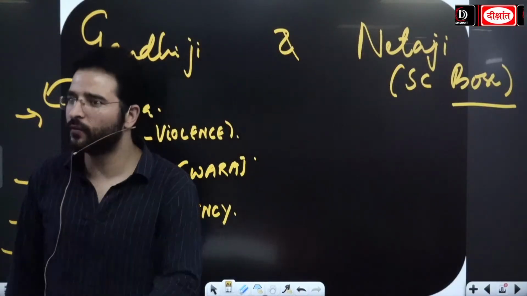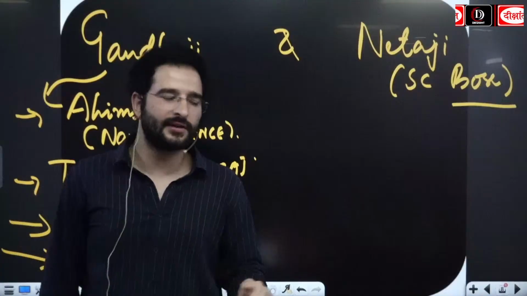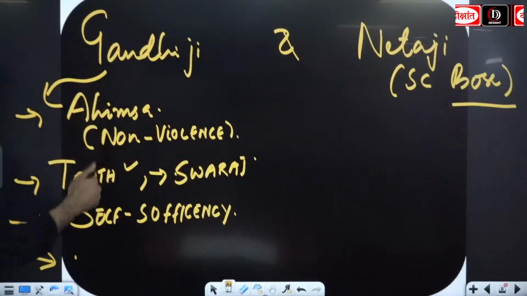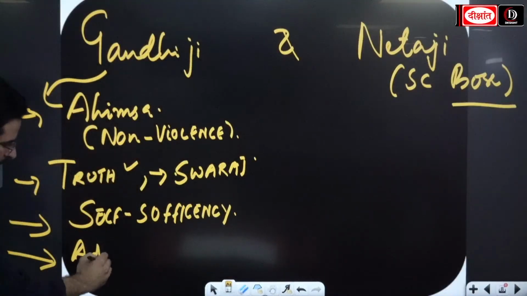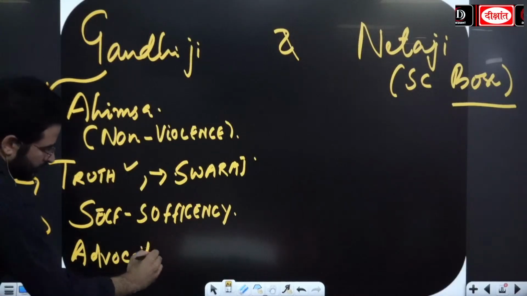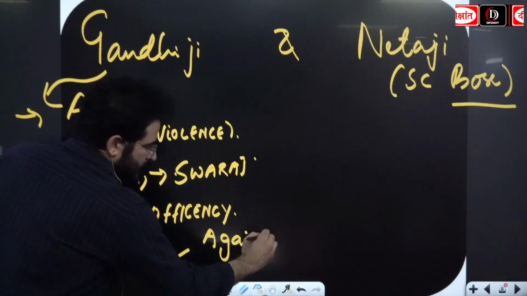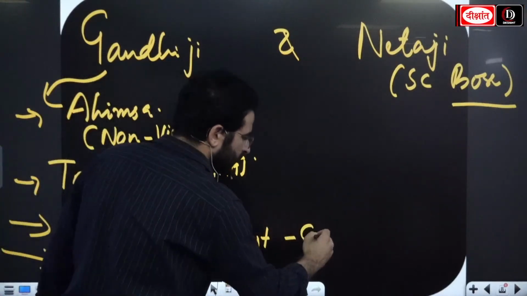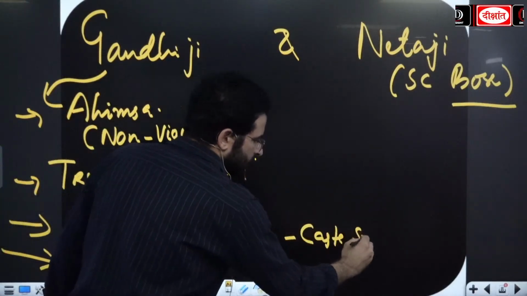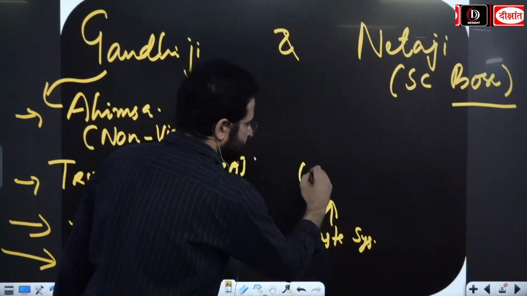Gandhiji also advocated against untouchability. Gandhiji advocated against the caste system, or you can go with untouchability.